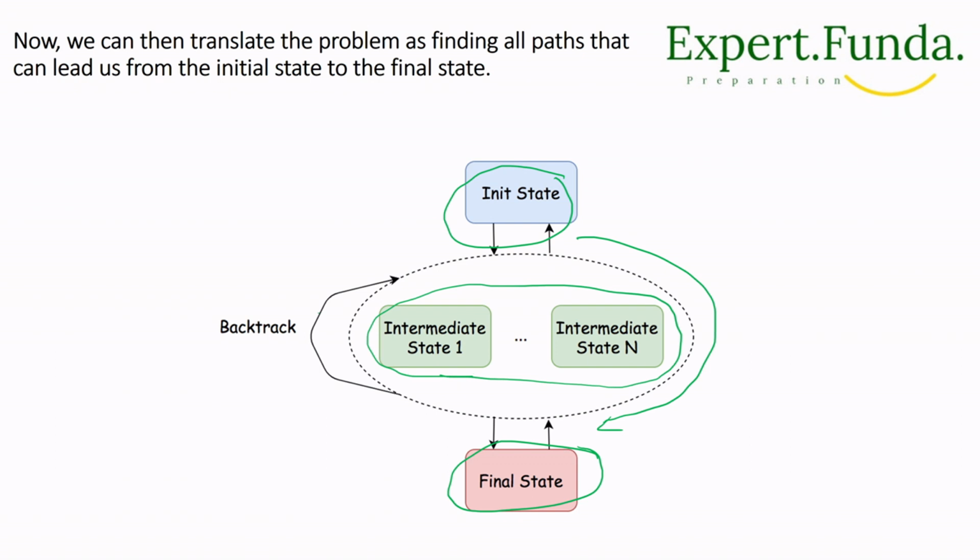There can be many possibilities, right? There are only two paths, consider that we see in the first example. Similarly, multiple states will come from the initial state to reach the final state, and this is called our backtracking, right?